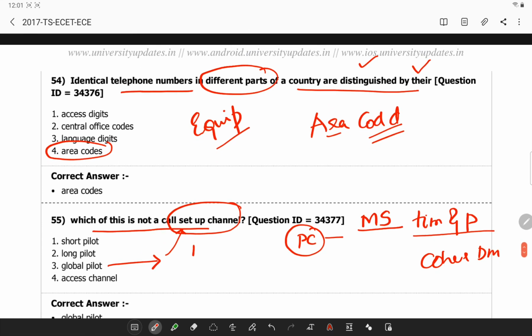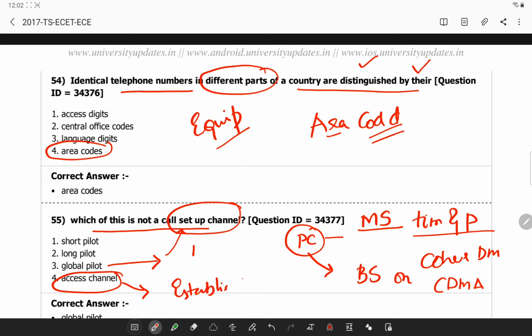Remember, the pilot channel is continuously transmitted by each base station on active CDMA frequencies, whereas the access channel is used by mobile stations to establish communication with the base station, whereas this is used to acquire the time. So see the keyword, not a call setup.